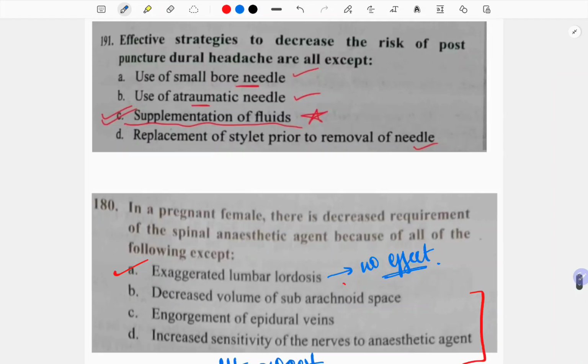This can be given. Now, effective strategies to decrease the risk of post-puncture dural headaches are all except. I think you would be able to answer this if you have seen the first video, the instruments one, where I showed you a table from Harrison with certain effective strategies and certain non-effective strategies which we follow but are not found to be effective. So supplementation of fluid has no role. I told you small bore needles, atraumatic needles, the Whitacre one, and replacement of the stylet prior to removal decrease the post-dural headaches, but not this one. So go back to that video if you have not seen it and revise.